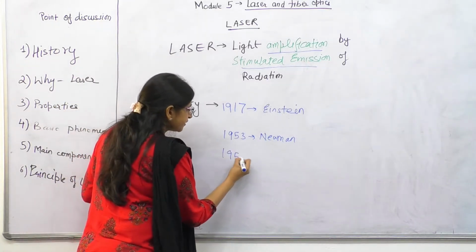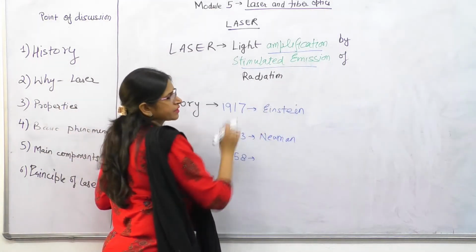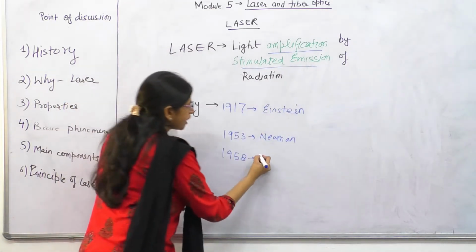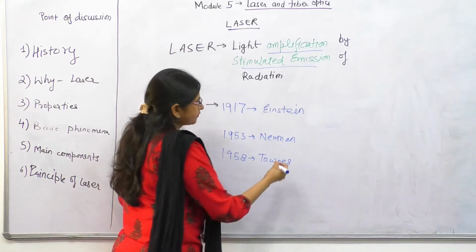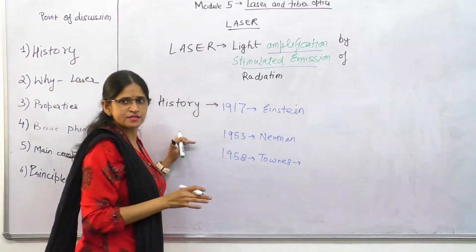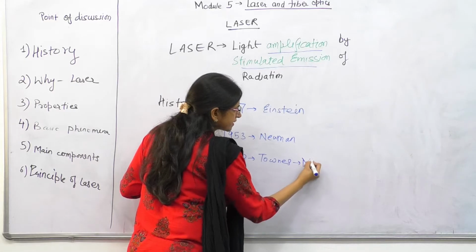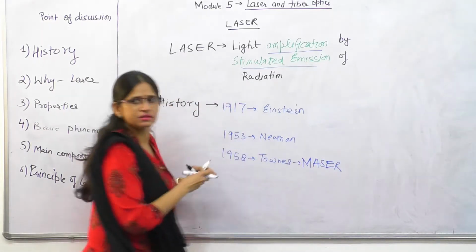In 1958, with the help of this emission, stimulated emission, Townes and Shallow both made a device with this phenomenon, that is maser. What is maser?